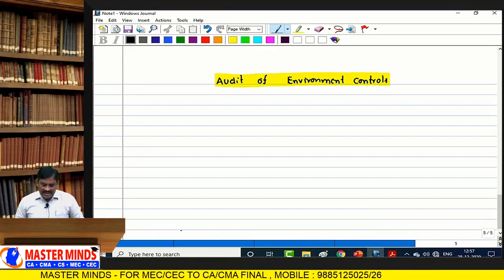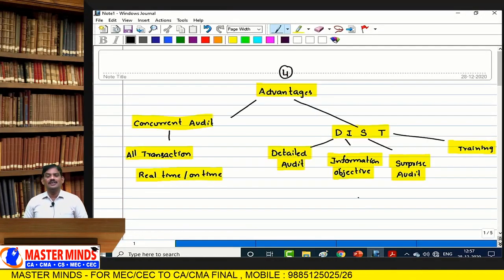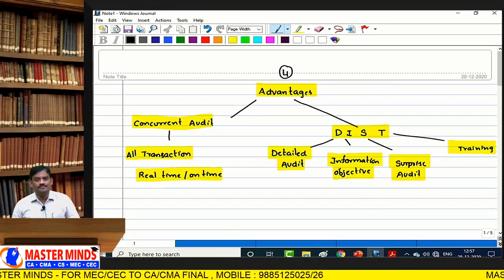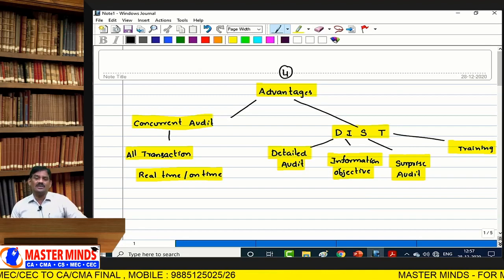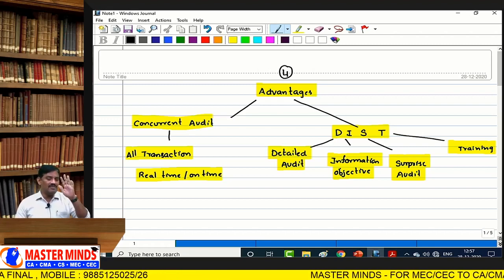Today we started with the IS audit. Already in previous sessions, what is meant by IS auditing? What is the need of IS audit? And different types of concurrent audit tools. Don't forget about that. Very, very important question.